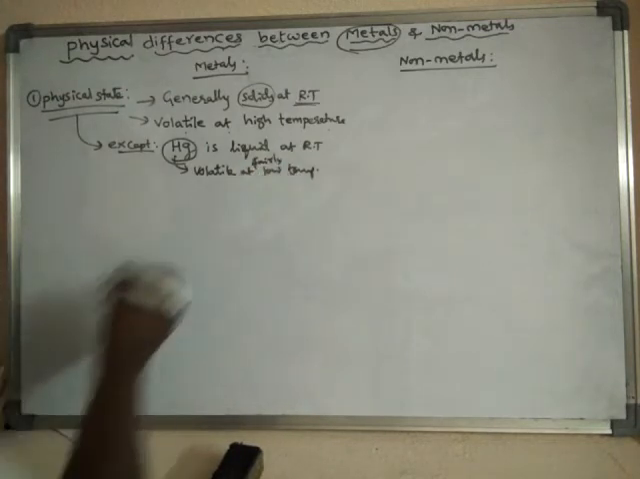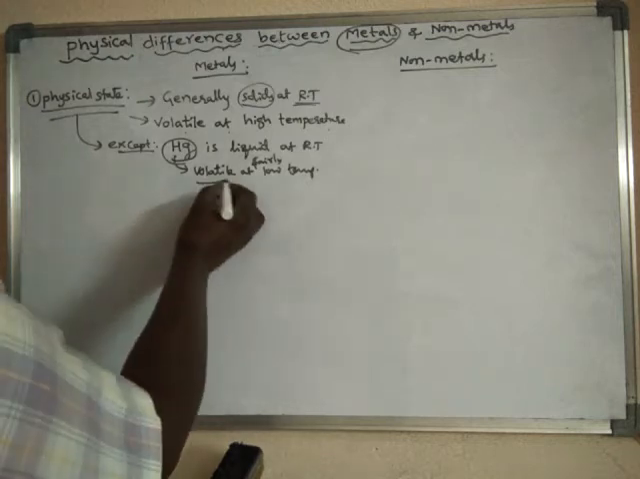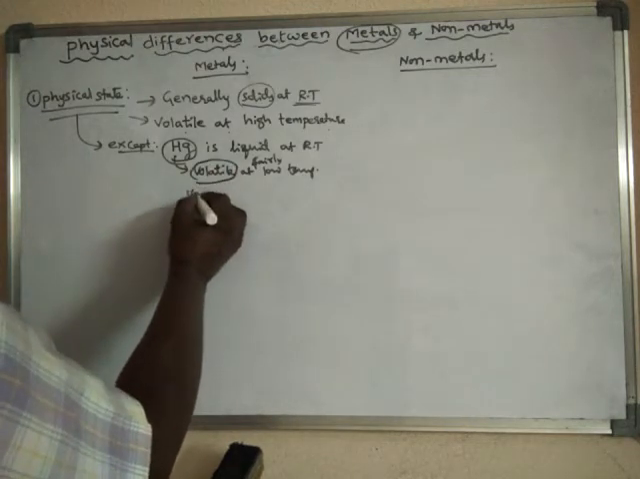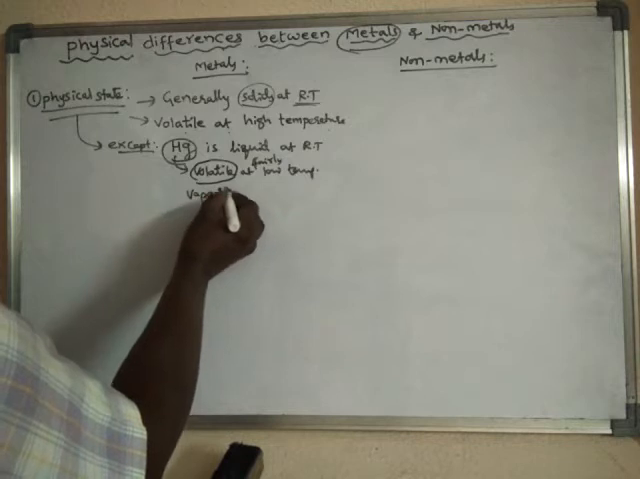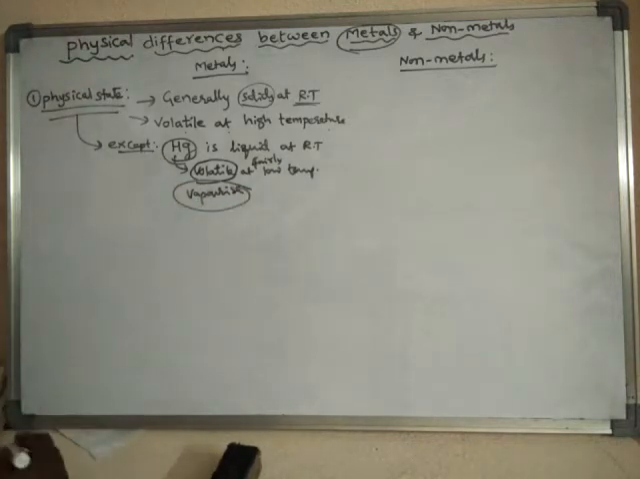Fairly low temperature means a very low temperature. So the metal mercury can be vaporized. Volatile means vaporize. That means it can vaporize. Which one? Mercury can vaporize at low temperature.